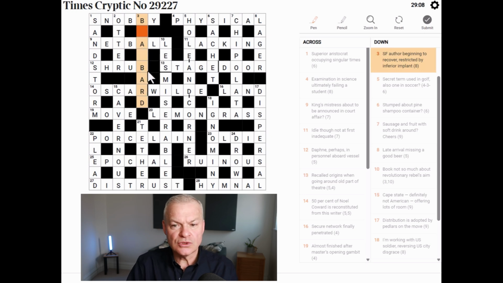Well, just one thought is restricted by inferior. The bad isn't necessarily the BAD immediately around the R of Oscar. It could be this B at the front. AD. So the science fiction author could be somebody whose name is spelt blank A blank B, beginning to R, all restricted by inferior. Still with the definition of implant.